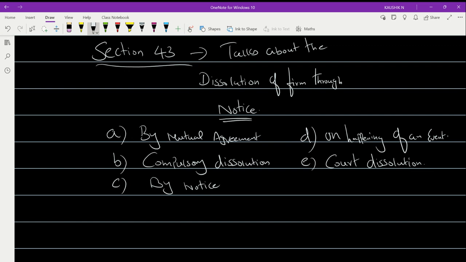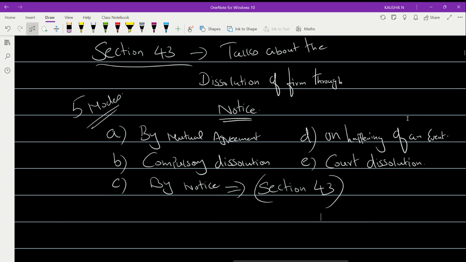So totally, in dissolution, you have got five different modes. These are the ways by which a firm can be dissolved. And if the dissolution is happening by notice, then you have to remember section number 43. Section 43 is one of the most important sections, which talks about the dissolution process of a partnership firm through a notice.